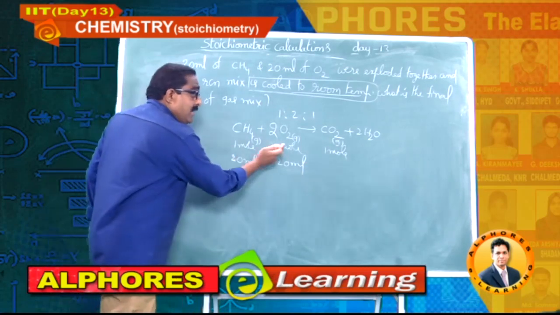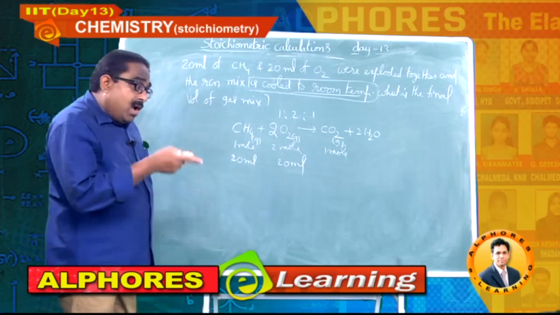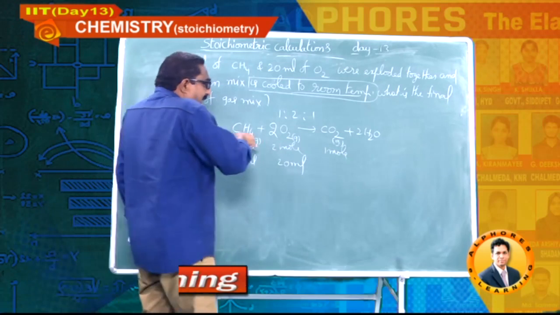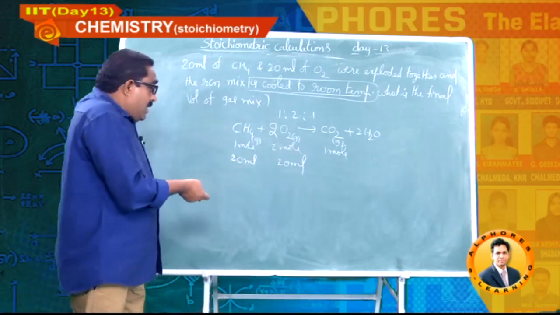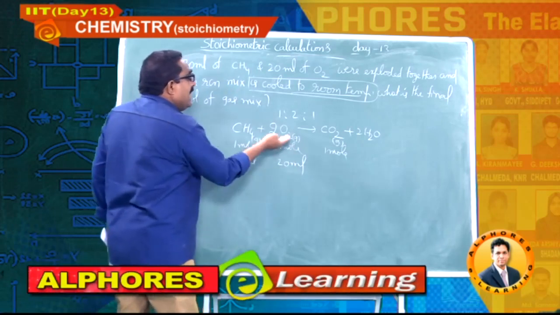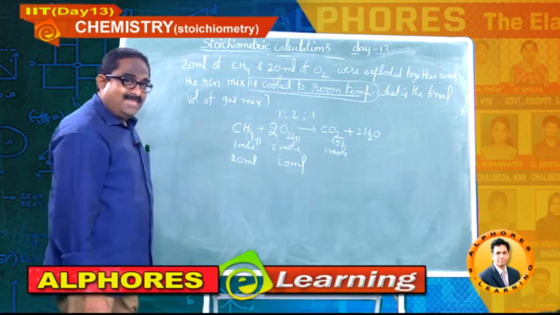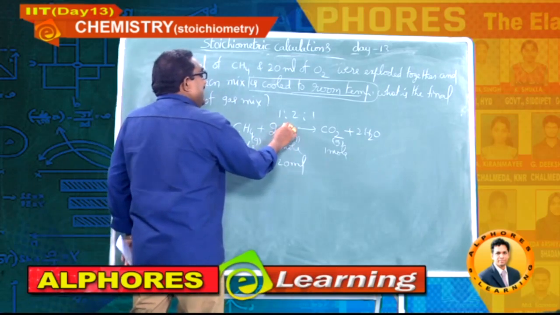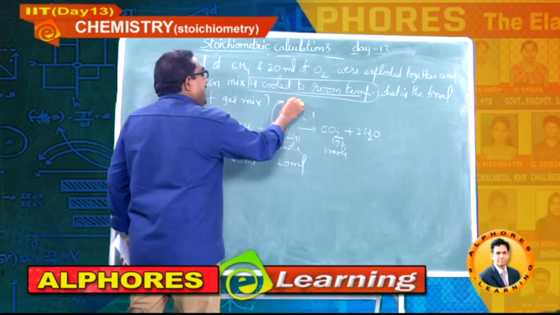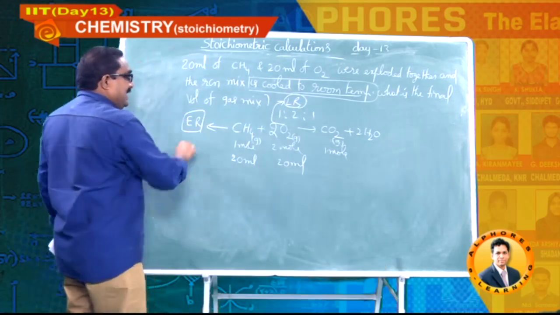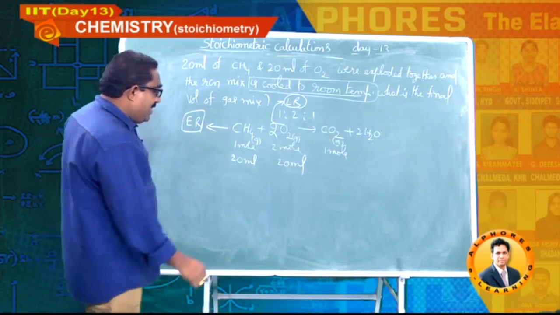1 mole needs 2 moles. 1 volume needs 2 volumes. 1 liter needs 2 liters. 20 ml needs 40 ml. Not there, oxygen. So, this is once again the concept of limiting reagent and excess reagent. Why, I will show it now.